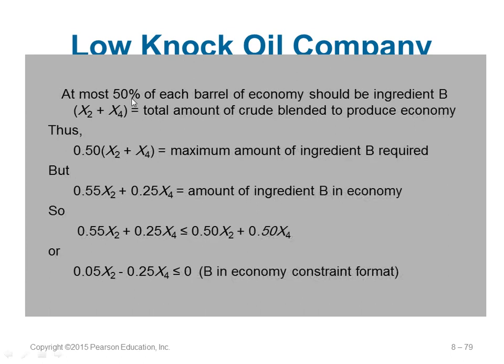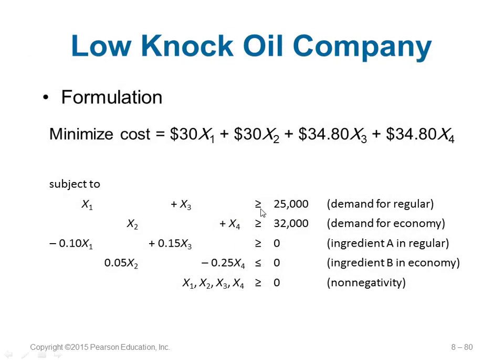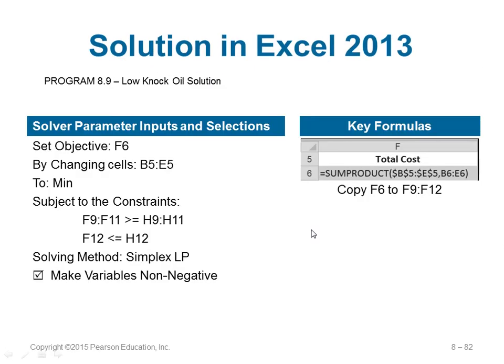There is also another condition: at most 50% of each barrel of economy should be ingredient B. So you will find economy is made up of X2 and X4, and 50% is 0.5. It's at most, so it should be less than or equal to. What about B? B has 0.55 and 0.25 with X2 and X4. Again, you make this constraint. So we have all these constraints, and then the non-negativity constraint is also given, and you apply it in software to get answers.